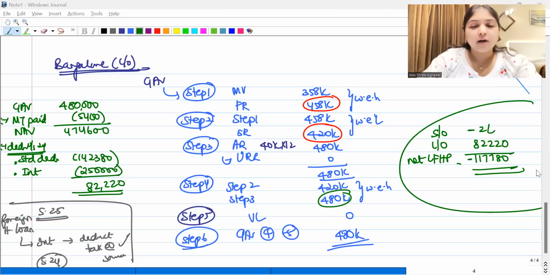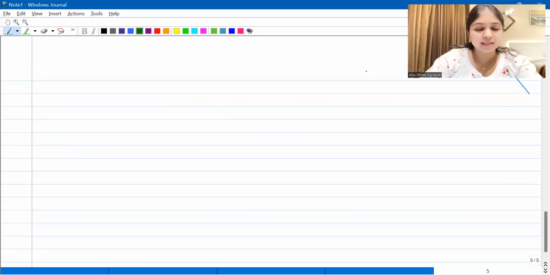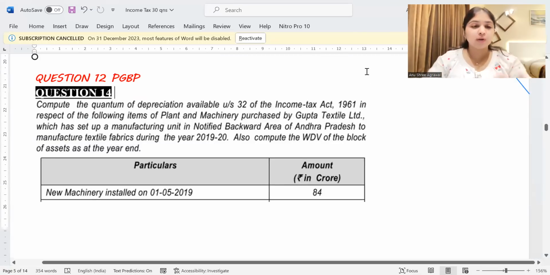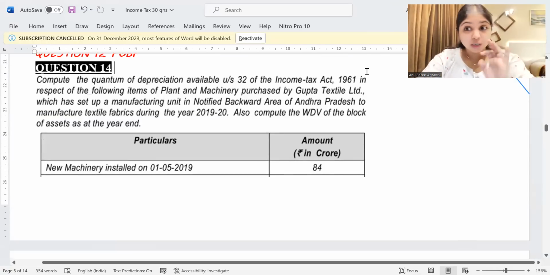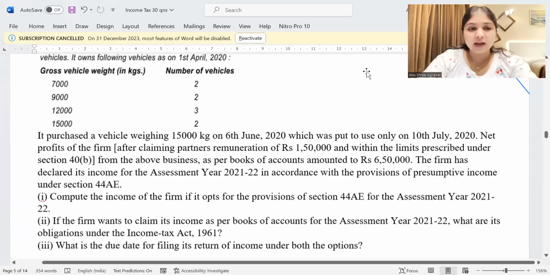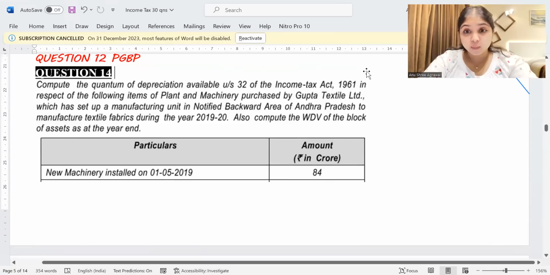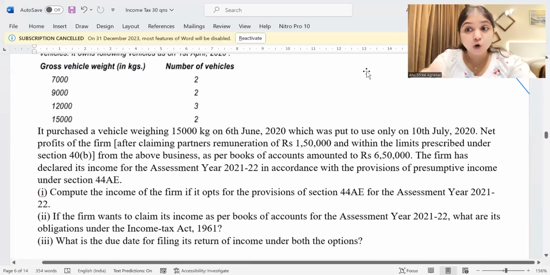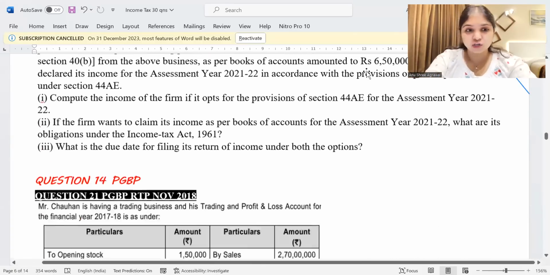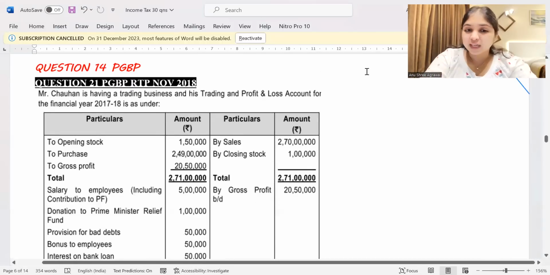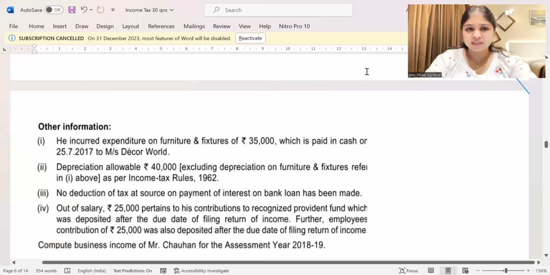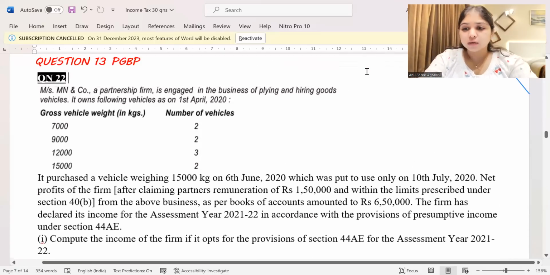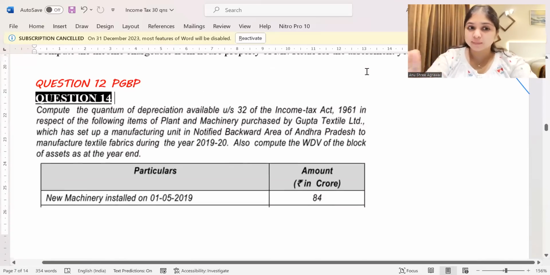Okay, now listen, after this, I'm taking you forward to the next discussion, straight away to question number 12. Now, here we are going to work out pure PGBP related questions. How many do we have over here? Question number 12 is a PGBP question focusing on depreciation. Question number 13 is a PGBP question focusing on 44AE, the presumptive taxation relating to trucks. And question number 14 is your typical PGBP question where you have the P&L account and a list of adjustments. These are our 3 questions from the PGBP discussion.